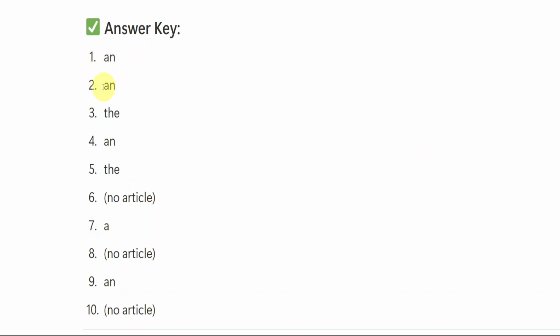Already these two we have completed. I have given you the answers of these two. You were to do from 3 to 10.